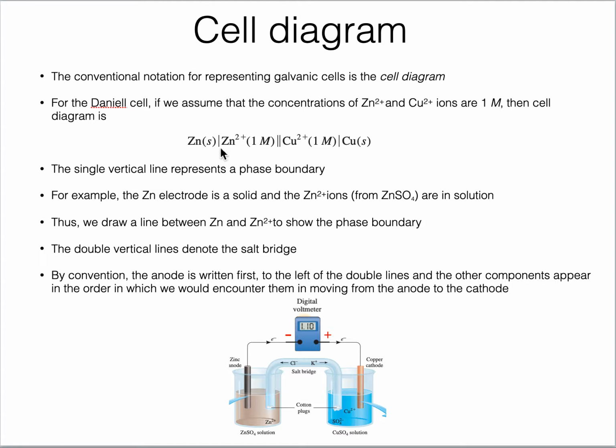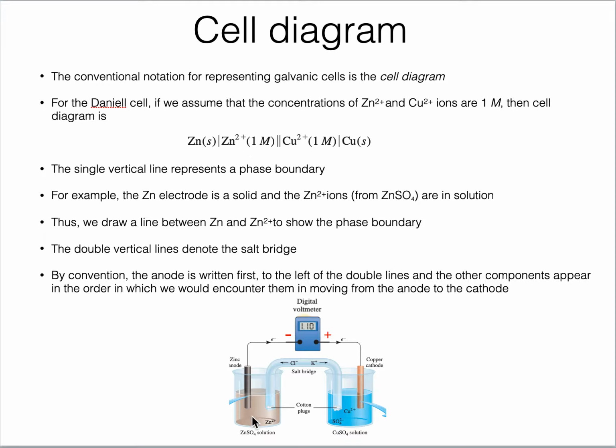Now this bar represents the phase boundary. The single vertical line is showing the separation between these two phases. One phase is the zinc solid and the other phase is the zinc solution. Since they are different phases, we have to show some kind of separation between them, and that is represented by this vertical line. Then zinc 2 plus is there, and then we have to mention its concentration.